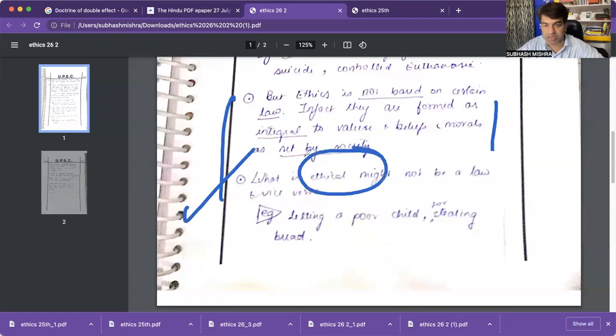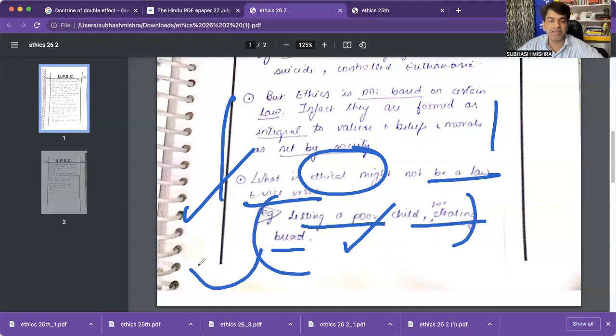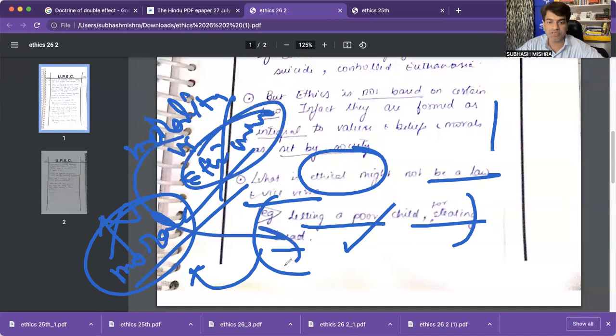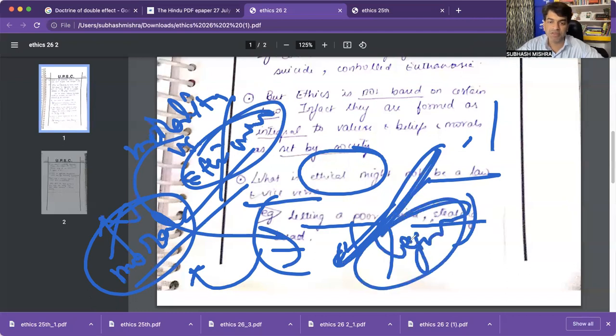"What is ethical might not be law and vice versa." So, letting a poor child steal bread. That is a very caricature, a very moral statement you are coming up with. Don't come up with a moral statement, because there is a difference between morality and ethicality. Please try to understand that. What you are talking about is morality, not ethics. It can be legally banned in some societies. Any kind of thief is a thief, right?